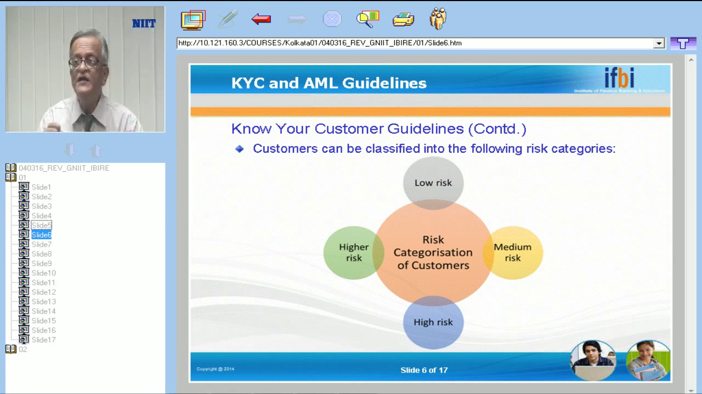Similarly, for medium risk customers, the threshold limit will be slightly higher. For high risk customers, it will be something higher, and for higher risk, it depends upon the category of risk where a threshold limit will be fixed. So this threshold limit is very important. We have to monitor all transactions which cross this threshold limit.